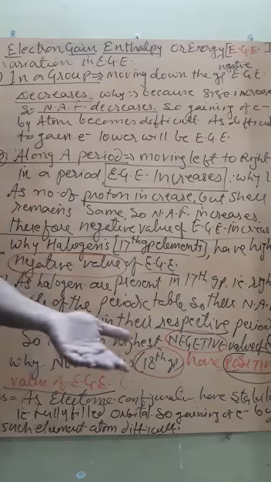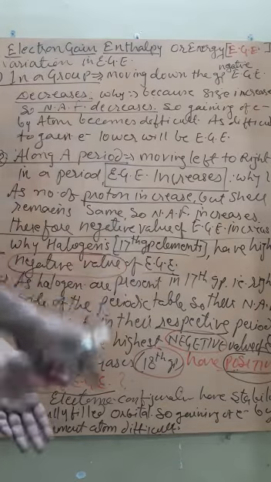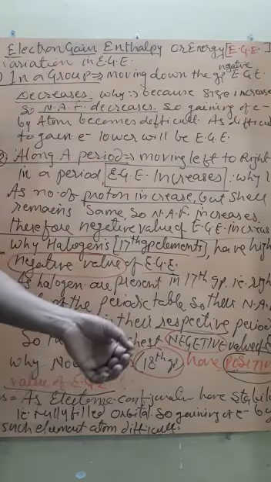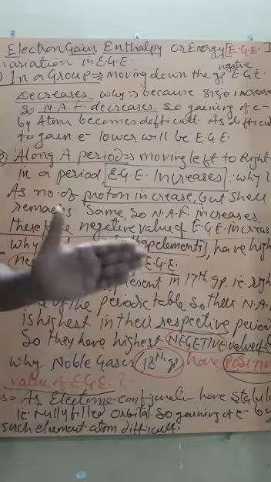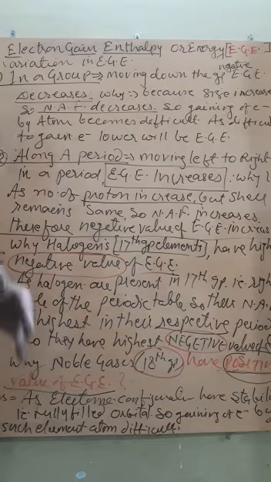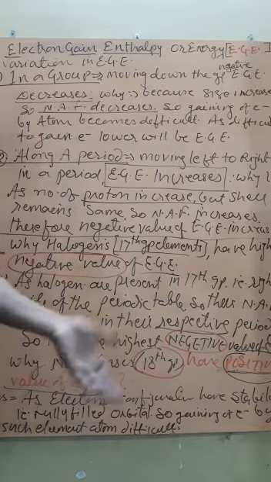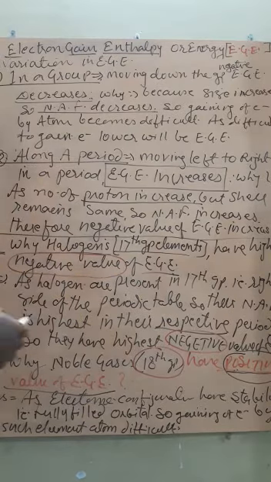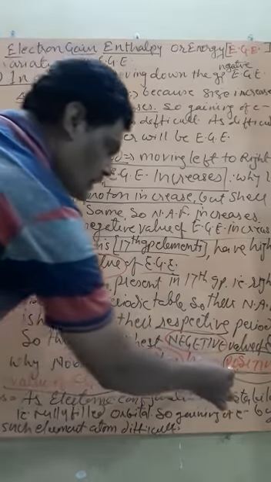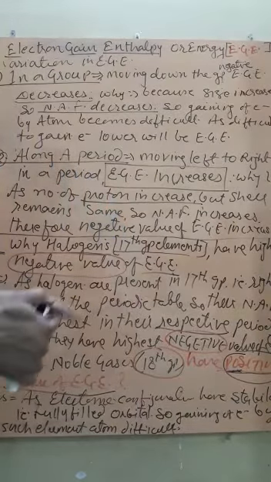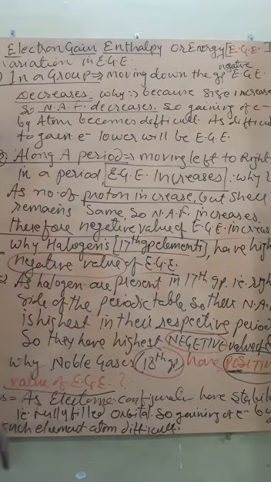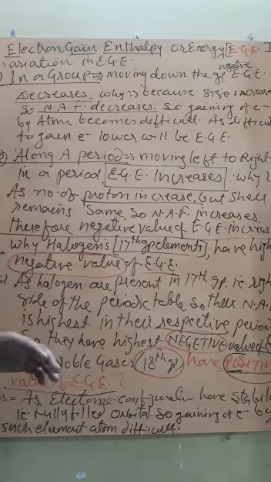However, if forcefully we have to provide an electron to an atom having stable configuration, then what? We have to provide energy. And if we are giving energy externally, then this is given by which sign? Positive sign. Therefore, noble gases have a positive value of electron gain enthalpy. Are you getting?